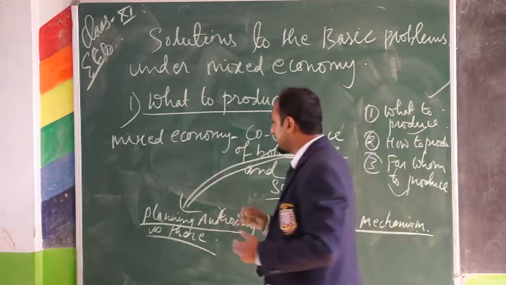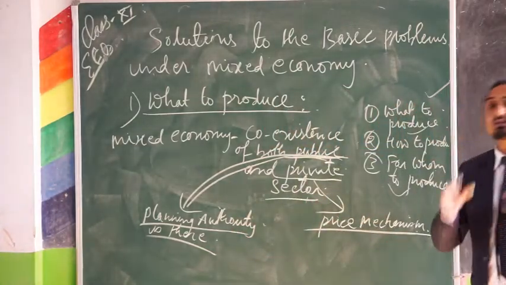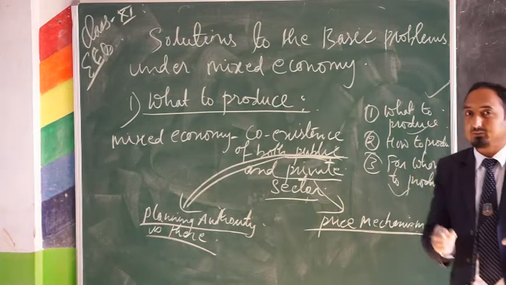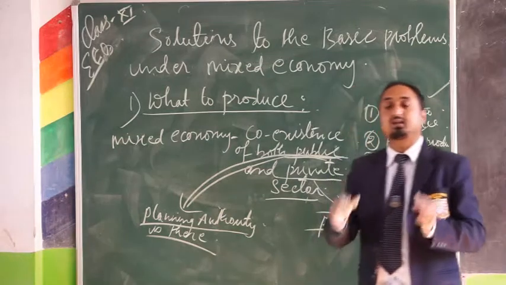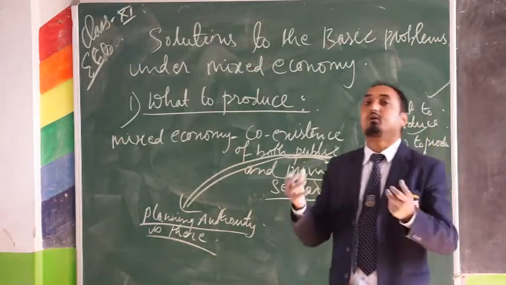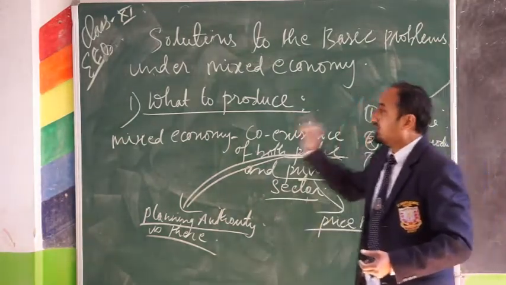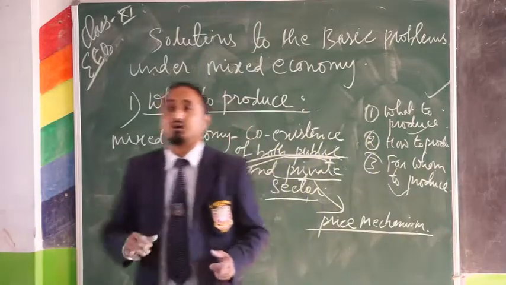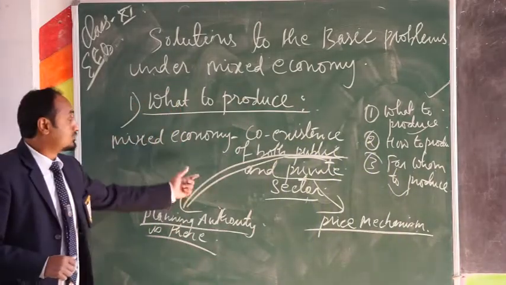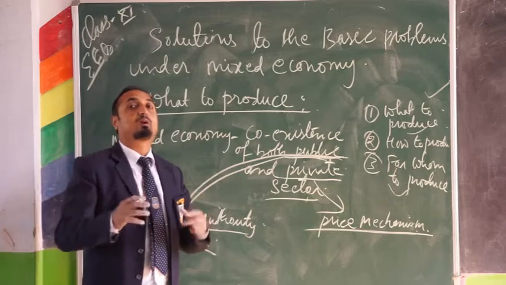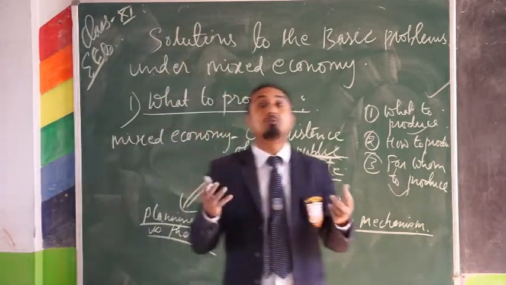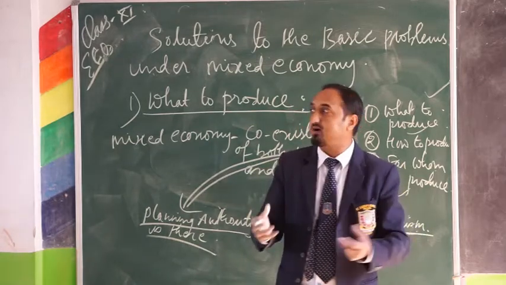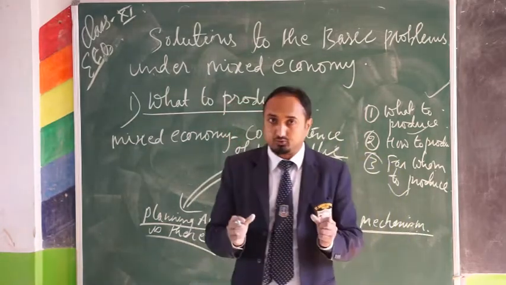So the private sector is working for the profit motive, whereas this central planning authority is working for welfare maximization. Here the public sector, or we can say the socialist economy, will produce those items which are national priorities. Depending on the national demand, the producers will produce.